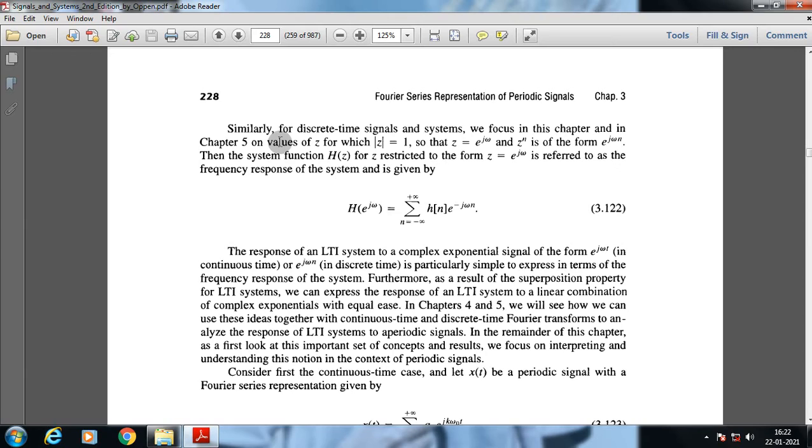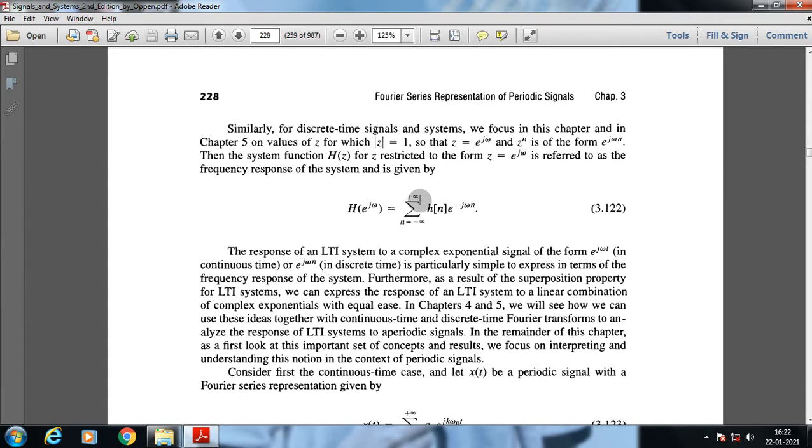Then the system function H of z for z restricted to the form e to the power j omega is referred to as the frequency response of the system and is given by H of e to the power j omega, which is the summation over n from minus infinity to plus infinity of h of n e to the power minus j omega n. So this is the frequency response of the system. This is the process by which we describe the frequency response of a specific system.